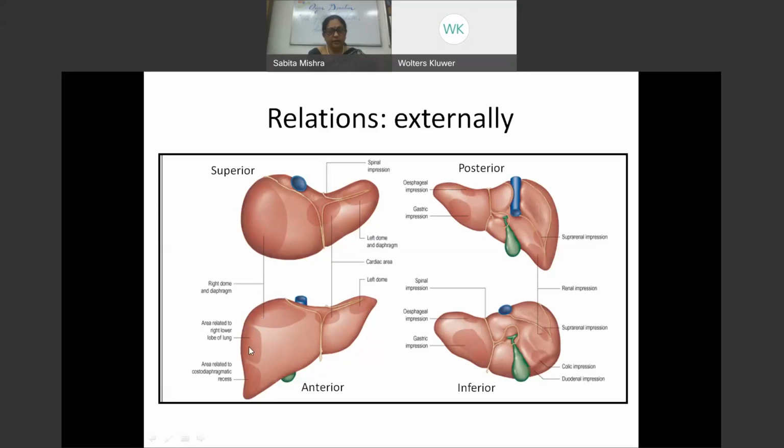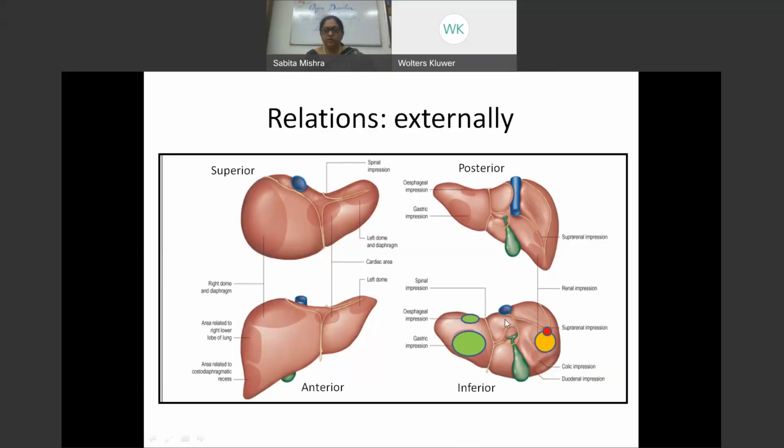If we go to the middle third, we have the diaphragm separating it from the pleura. And if we go lower down, it will be just the diaphragm. So this is an area in the mid-axillary line where in deep inspiration the lungs can go above. So an area can be found where there is no intervening pleura or pericardium. Now let's come to the inferior surface of the liver.